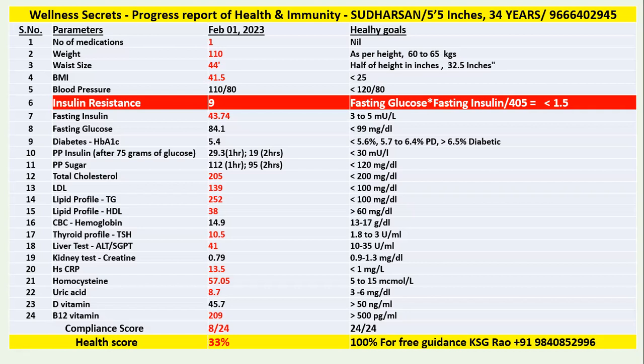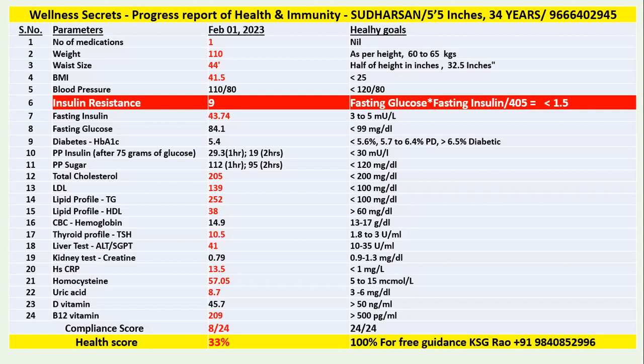So, what needs to be done? Just make sure that you are hydrated properly. Take 3 to 4 liters of water every day without fail. Have 2 bowel movements every day. Do 45 minutes of brisk walk every day. Stop eating multiple times: breakfast, lunch, dinner, snacks, coffee, tea, and all. Eat 2 times when hungry. Eat whatever you like, whatever quantity you want, and whatever time is convenient to you. Primarily, it should be driven by hunger. So eat twice in a day. Don't eat anything in between 2 meals except water.